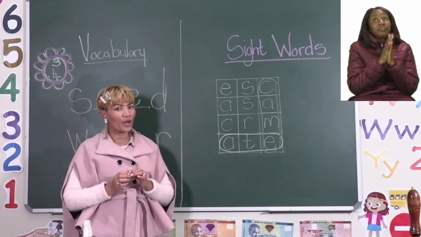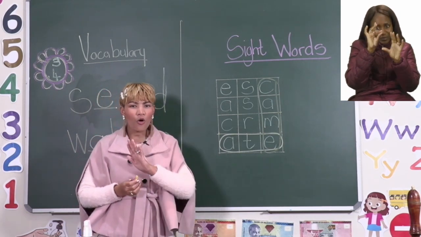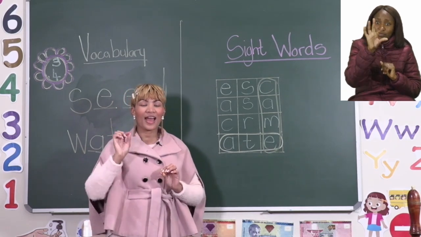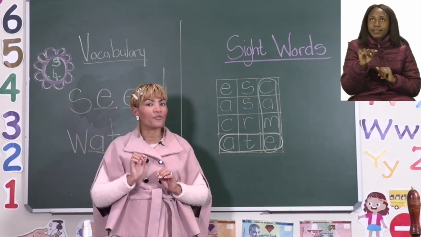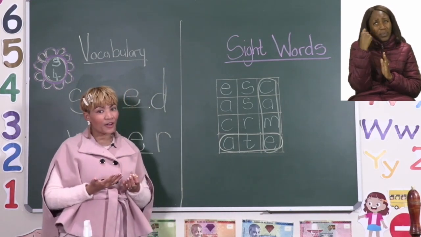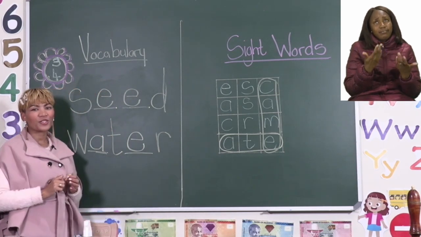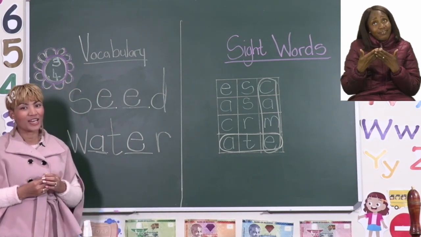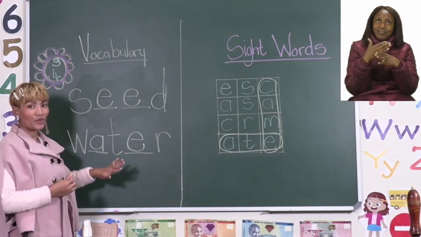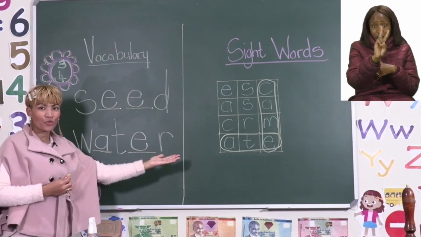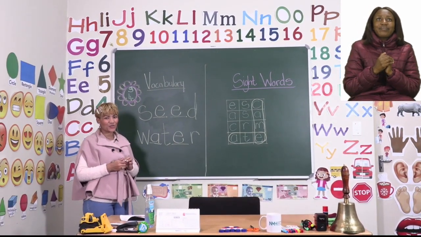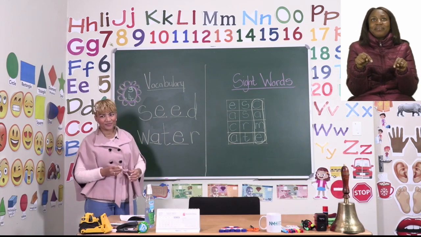I want you to go ahead and find all the other words given to you in the list and circle them. Remember, if you don't understand or if you have difficulty finding the words, you can always ask a grown-up for help. Now you can go ahead and continue to finish your vocabulary and your crossword for the sight words. I will see you shortly after this ad break.